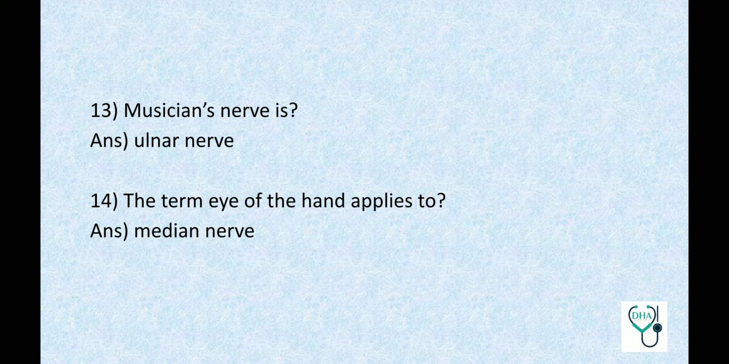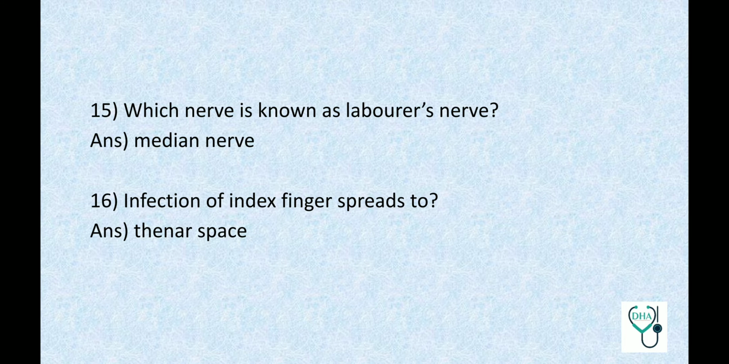Musician's nerve is ulnar nerve. The term eye of the hand applies to median nerve. Which nerve is known as laborer's nerve? Median nerve. Infection of index finger spreads to thenar space.